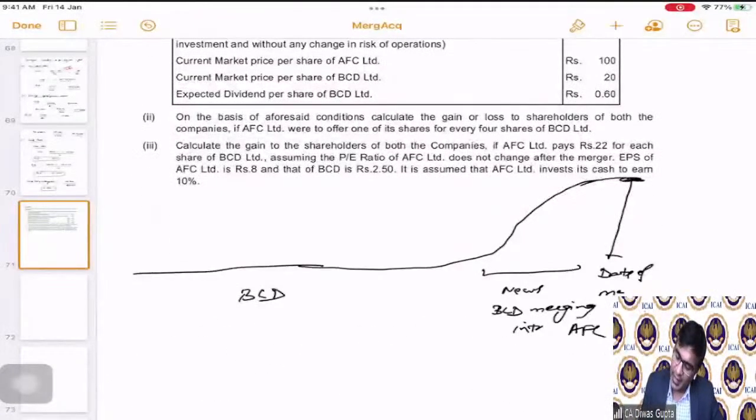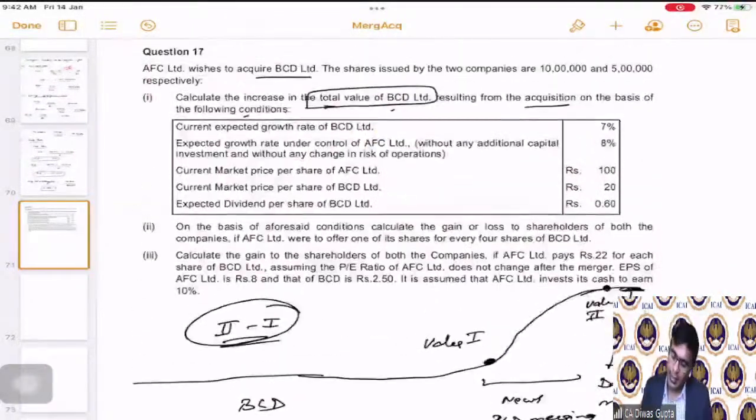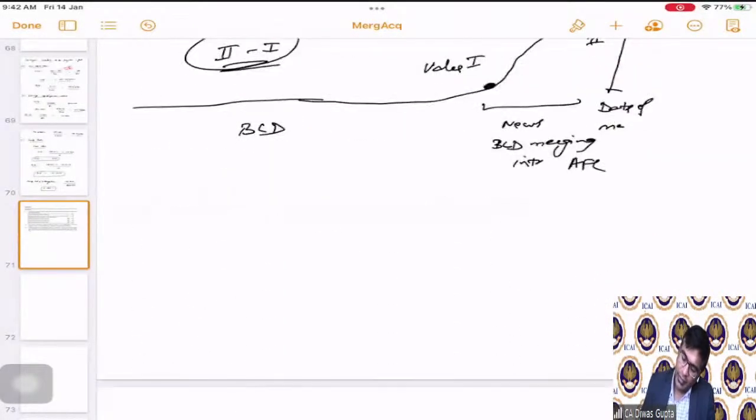So basically they are saying that here there is some value and here there is some value. This is value 1, value 2. What is the difference, value 2 minus value 1? This is what they're asking us to calculate. Simple. Now we will dissect all the information into two parts.